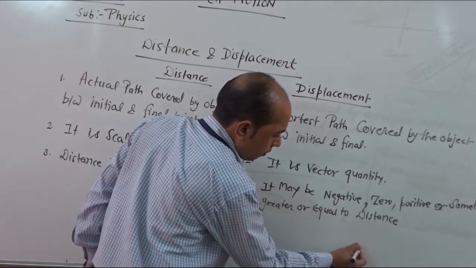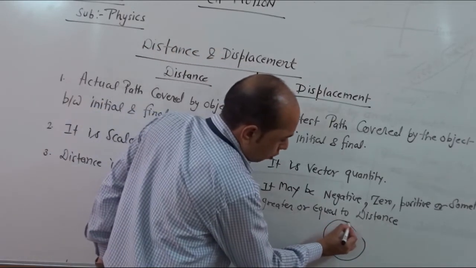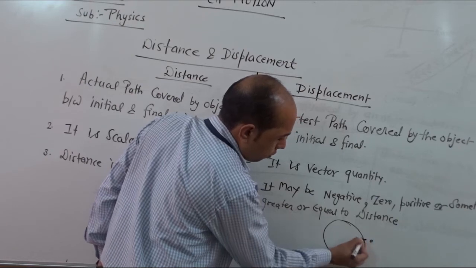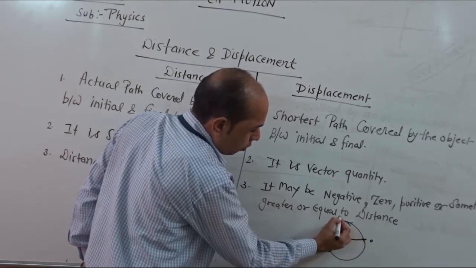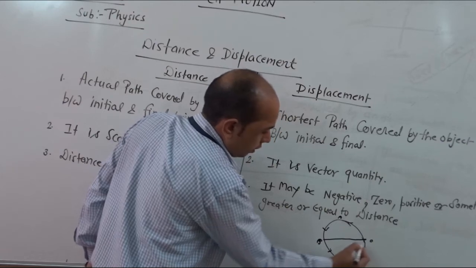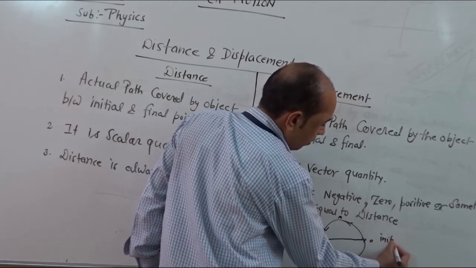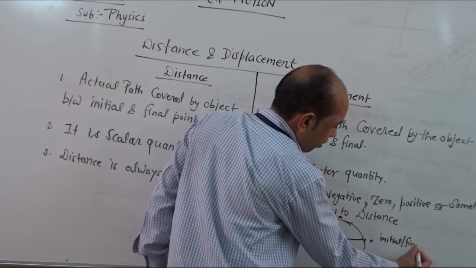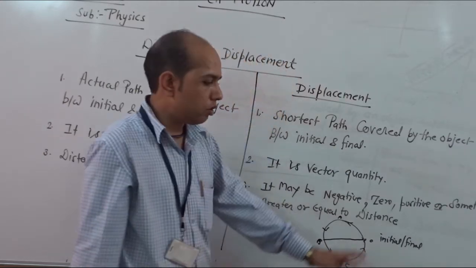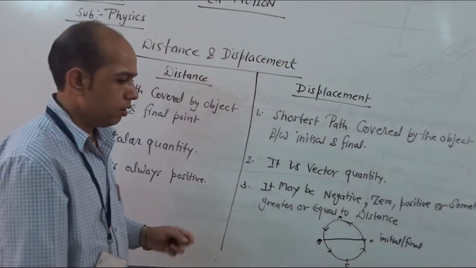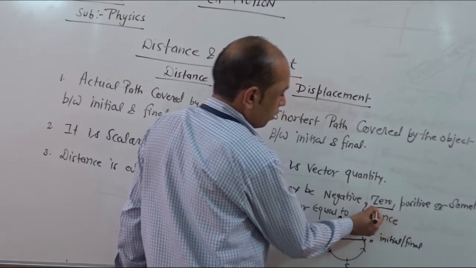Suppose an object is moving on a circular road, and it starts from point O and after moving through A, B, C, it again reaches point O. So O is treated as both initial and final point, because the object starts at point O and finally reaches point O. Because the initial and final points are the same, the net displacement is 0.